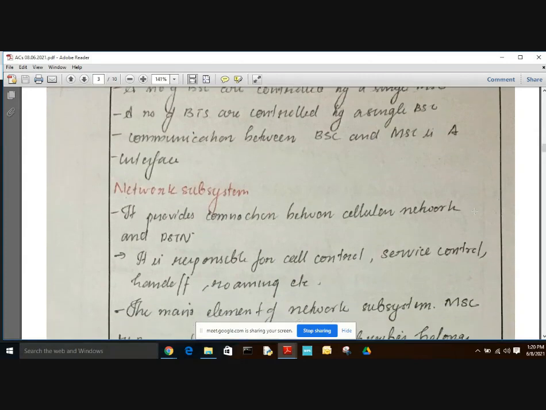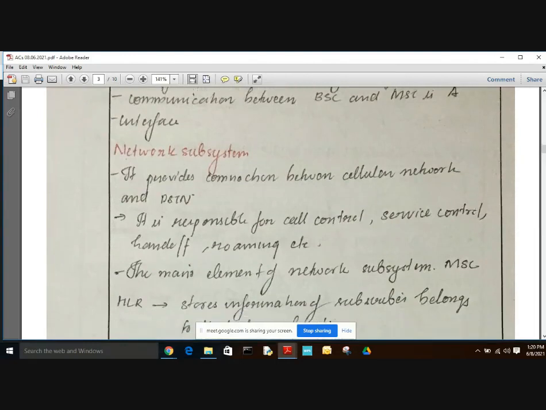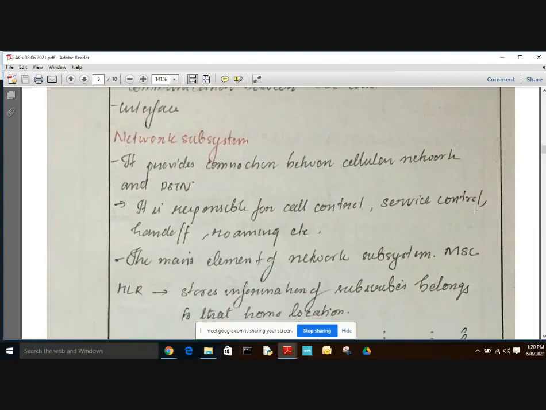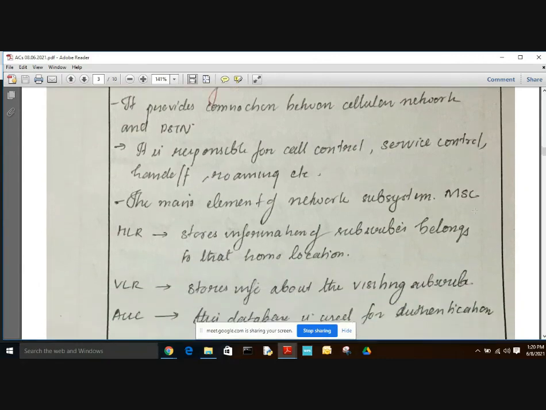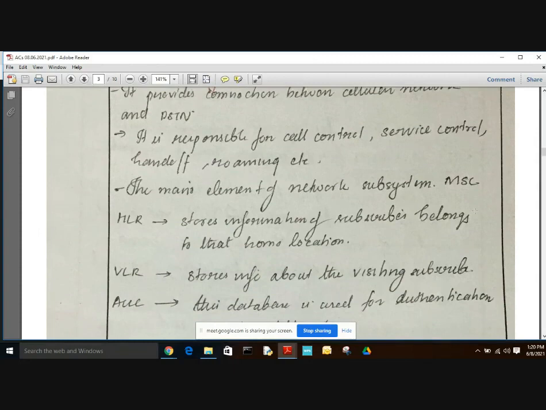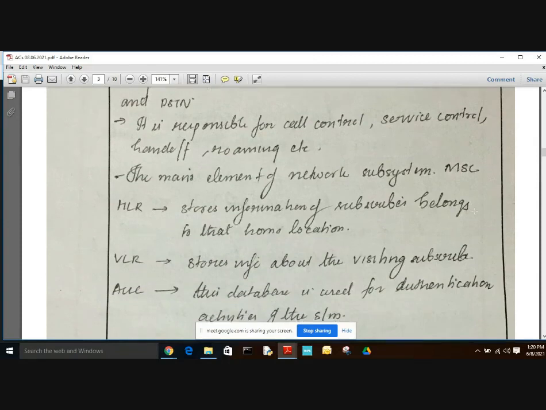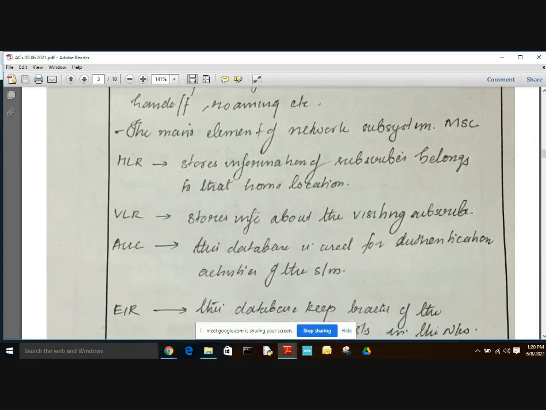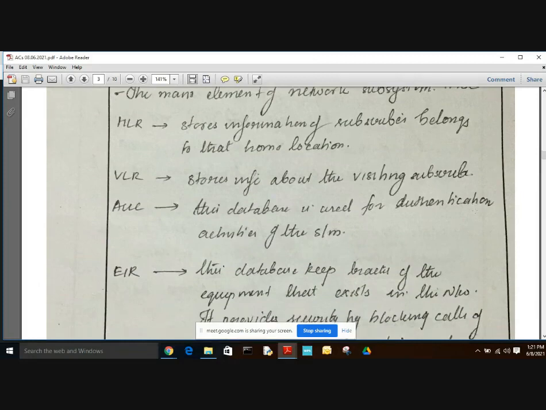And the network subsystem provides connection between the cellular network and PSTN, and it is responsible for call control, service control, handoff, roaming, etc. The main element of this network subsystem is the MSC, and other elements are HLR, the home location register, which stores the information of the subscribers which belong to the home location, and VLR, which stores the information about the visitor subscribers, and AUC, the authentication center, and this database is used for authentication activity of the system.